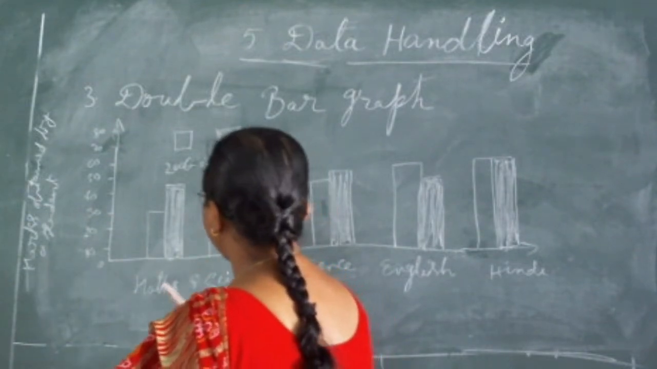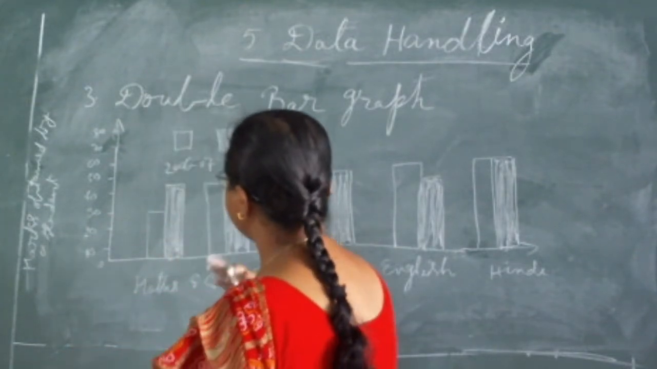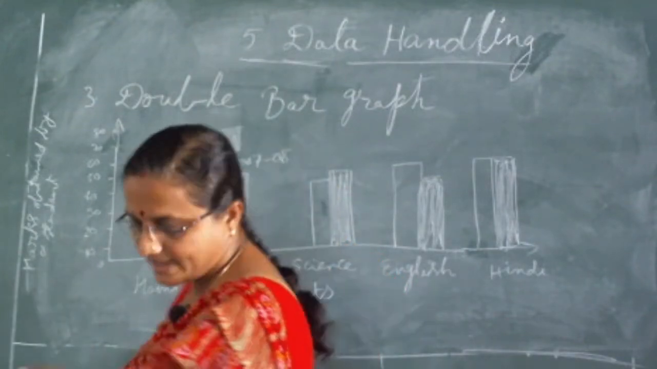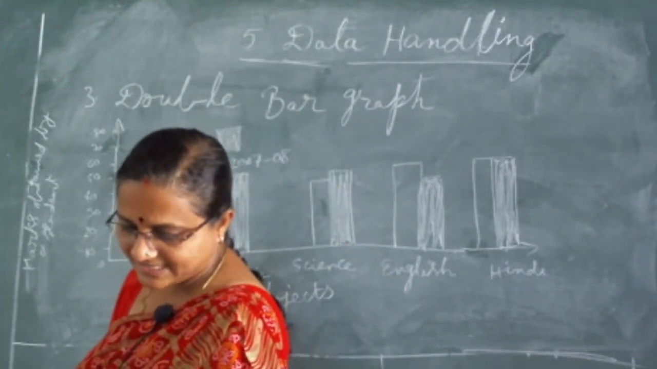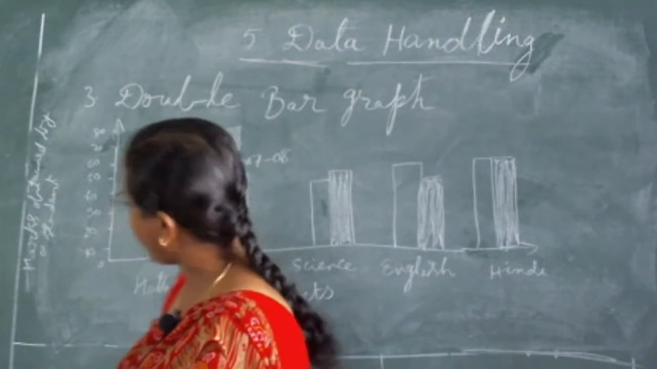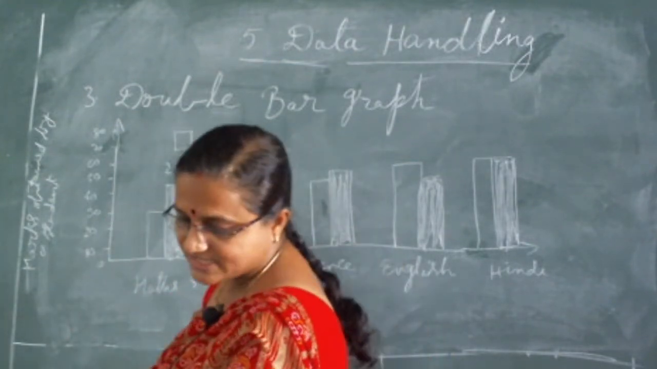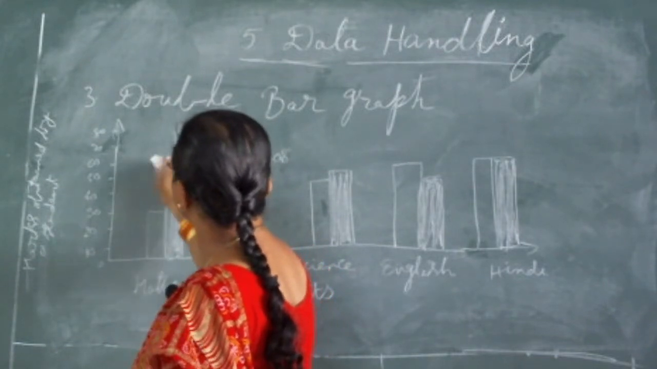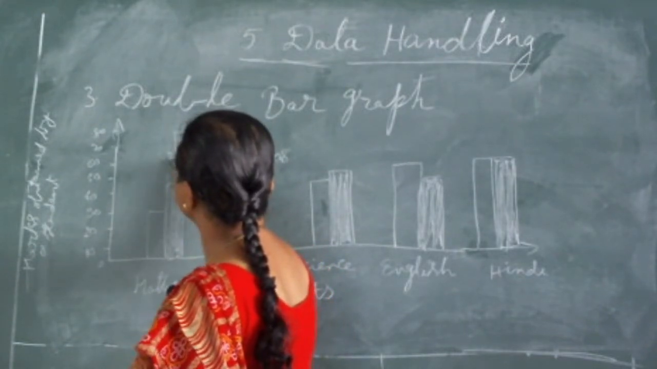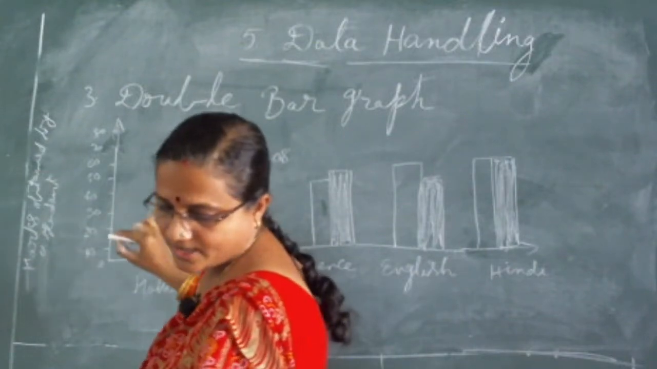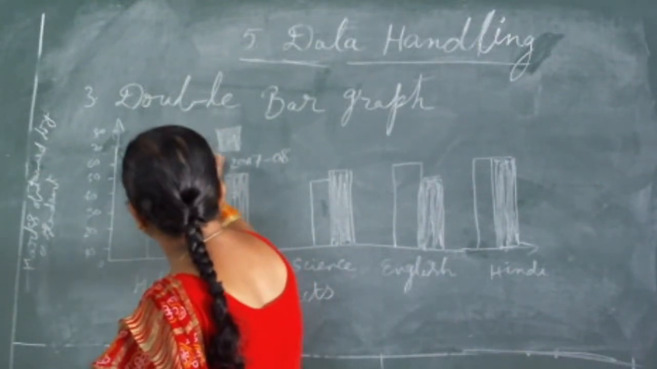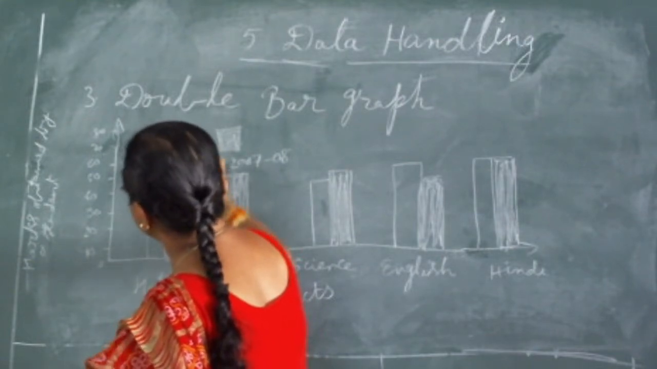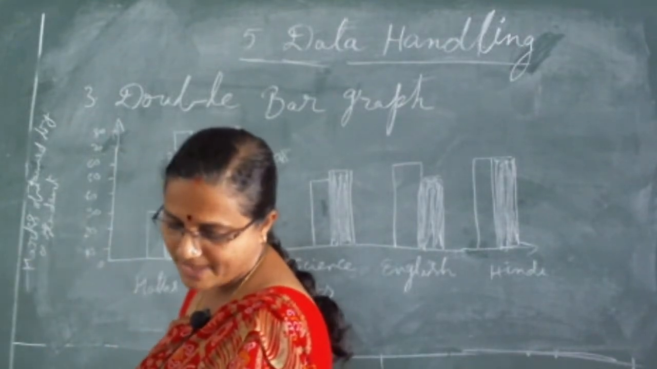It means we can compare the performance of the students in simultaneous years. In which subject has the performance improved most? Anybody can say? You can see the drastic increase is there in the math subject. So the performance increased most in math.